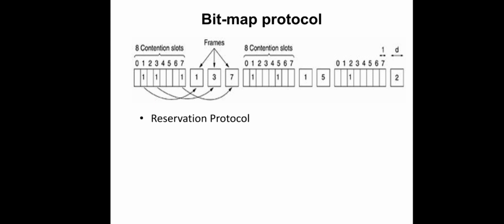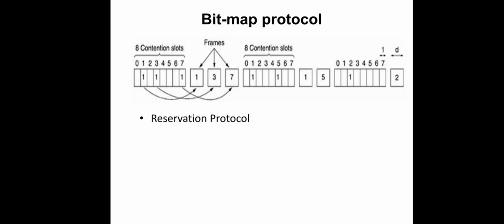So after the complete contention period, what happens? Every station in this network will know who wants to transmit data frames now, right? According to that information, they will transmit the frames in numerical order.